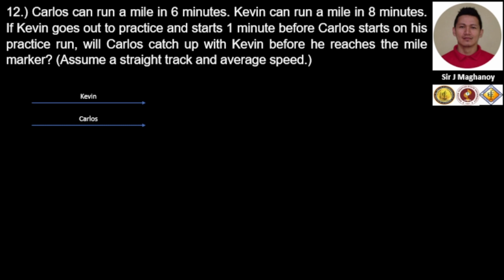It means that Kevin already started a minute before. He ran in advance. In short, Kevin ran in advance compared to Carlos. So you already have an advance. This is 1 minute advance compared to Carlos. Then, Carlos starts on his practice run.